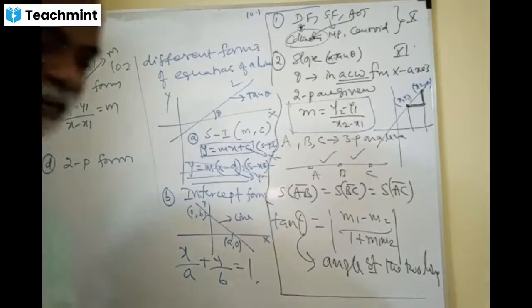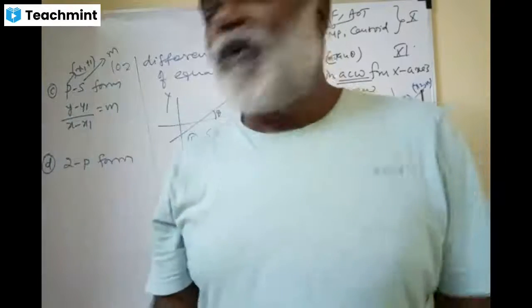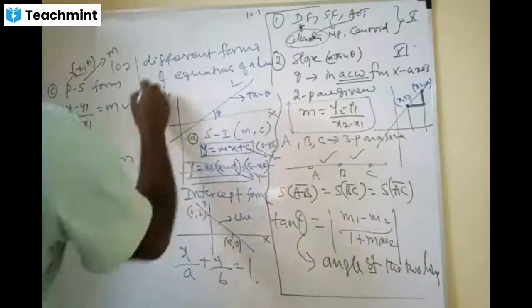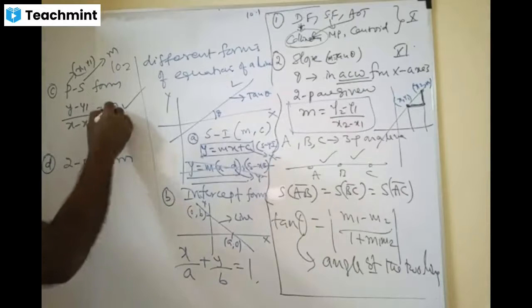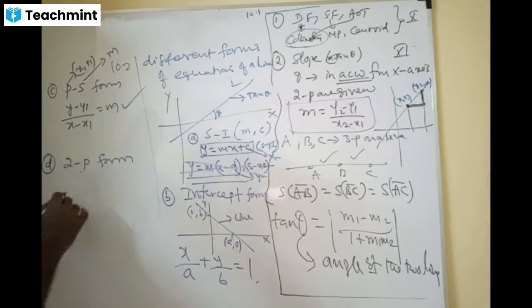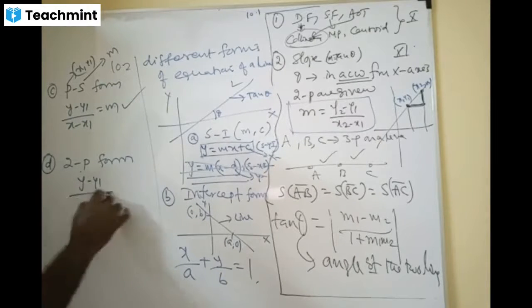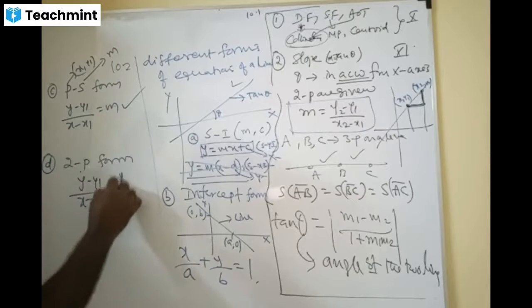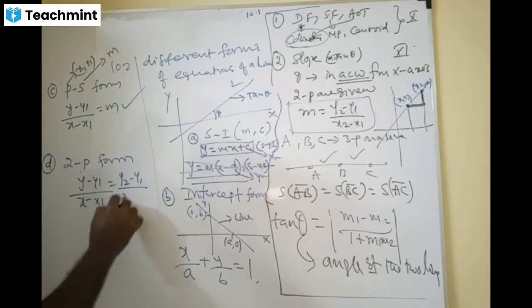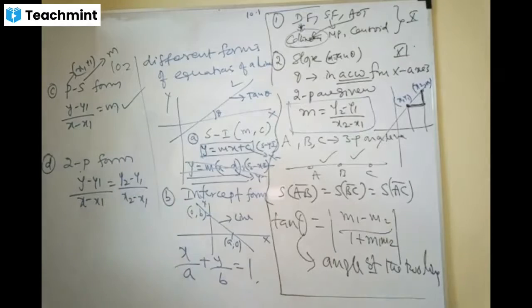Just listen to this and practice it. Now, when two points are given, m can be written as (y2 minus y1) by (x2 minus x1). We should not consider them as different. Are they one and the same or not?